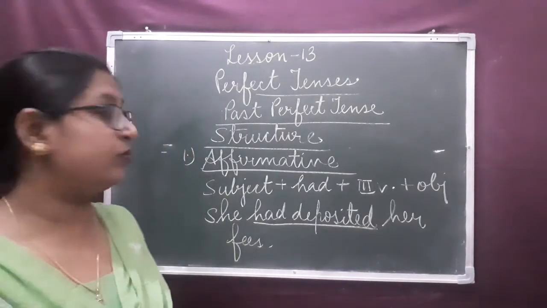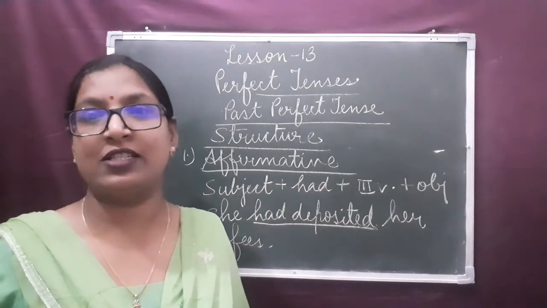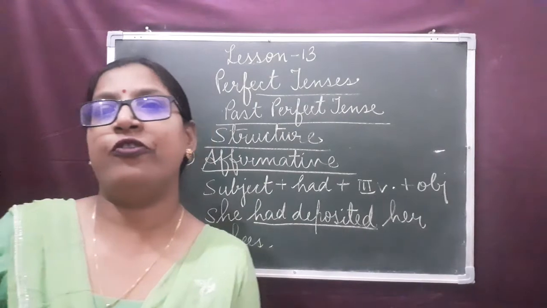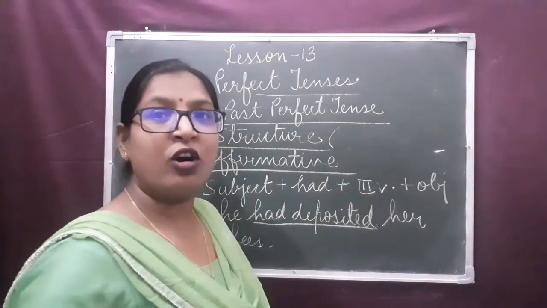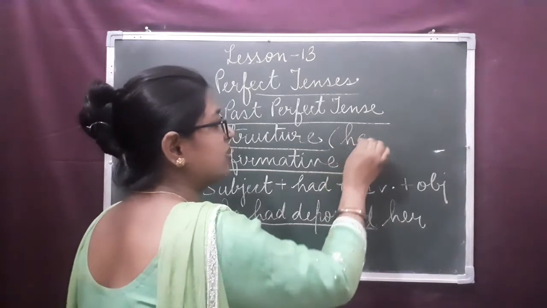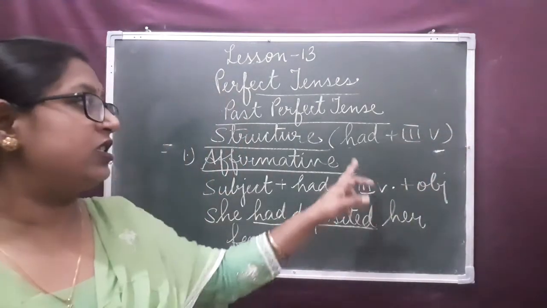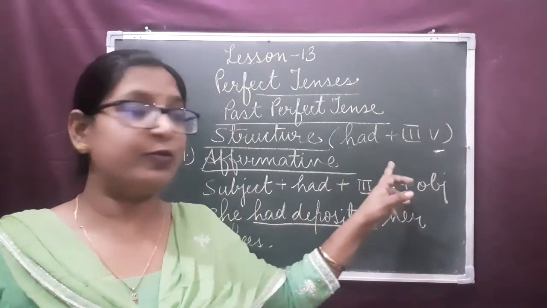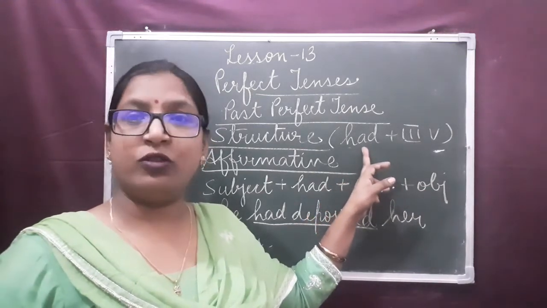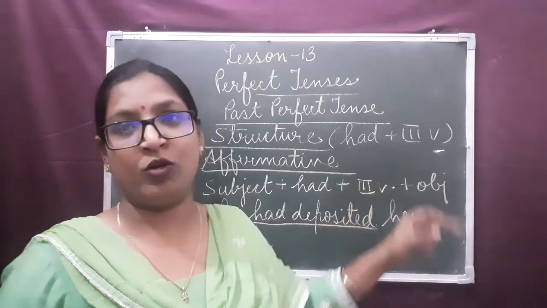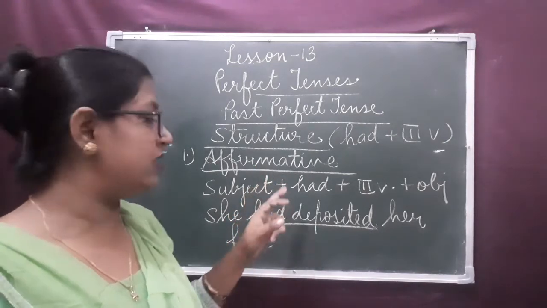Now dear children, look at the board. How do we frame the affirmative sentence in past perfect tense? The structure of past perfect tense is the helping verb, the auxiliary verb had, plus the third form of the verb. We use the auxiliary verb had plus the third form of the verb. See how we make an affirmative or assertive sentence.